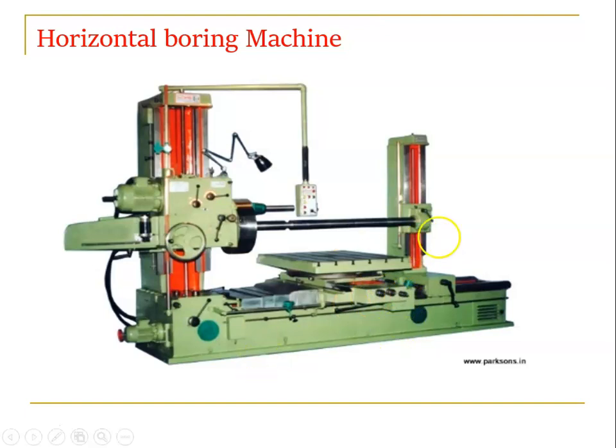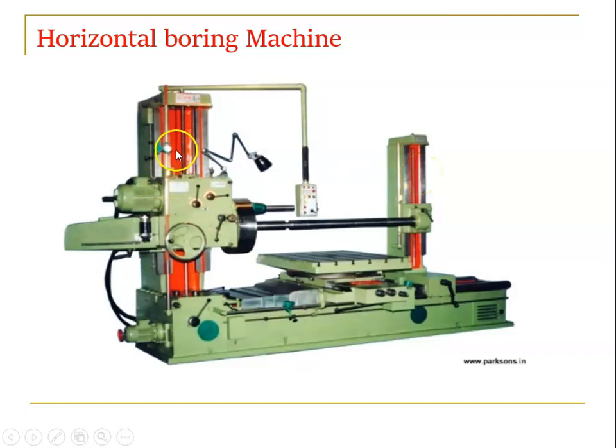So here we have a bed, right? I hope my cursor is visible, right? This is my bed or base. Above the bed or base we have a table, right? In the table you can observe that we have T slots over there. On the two sides of the base we have columns, vertical structures, which we call columns. One is the headstock supporting column, the other one is the end supporting column.